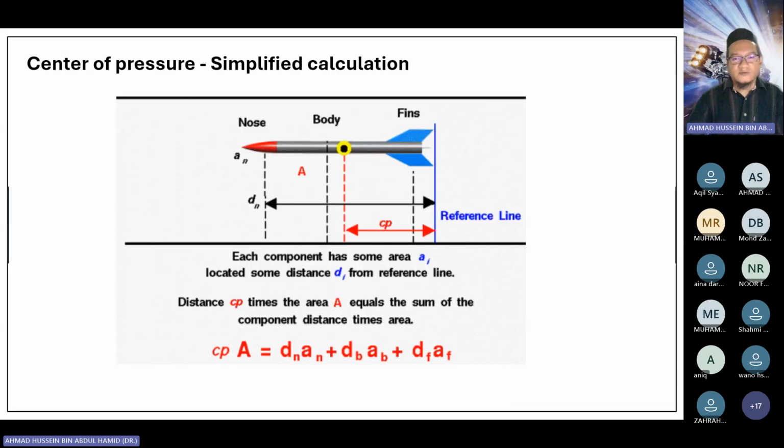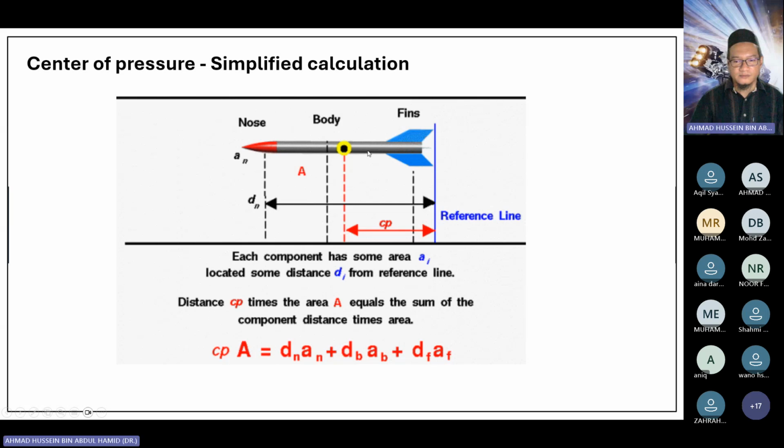This is a very simple approach. You calculate the cross section area of each component: the nose cone, the body, and fins. So there are only three components considered here. AN for the nose cone area, B for the body, and F for the fin.